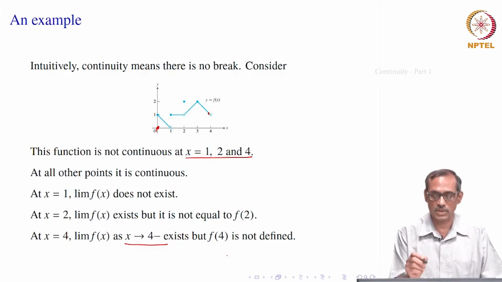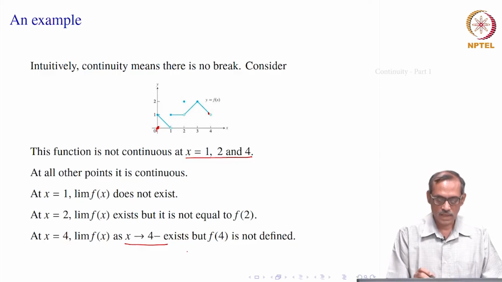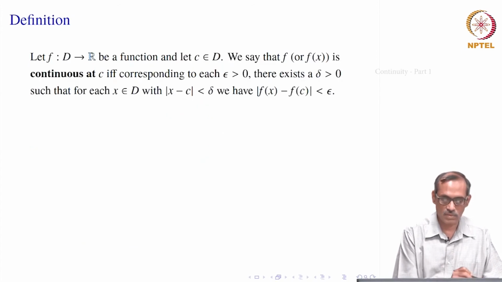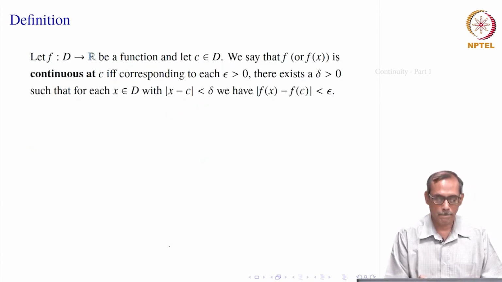In fact, at these 3 points only the function is discontinuous, not continuous. At all the other points it is continuous. So, this is how we will be connecting it with the limits. Let us give the formal definition first, what we discussed with the epsilon and delta.